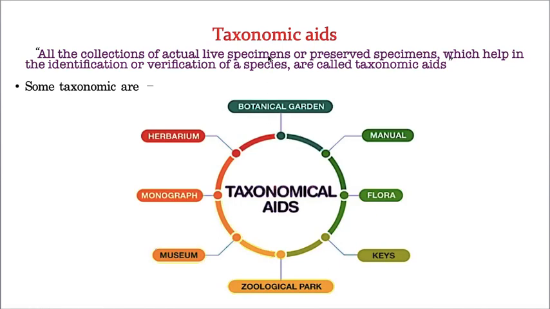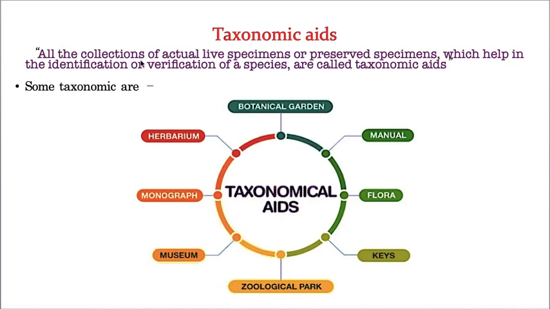Now, what is the meaning of taxonomic aids? What is the meaning of taxonomy? Identification of organisms, nomenclature of the organisms, and also classification of those organisms. So for this taxonomy, the tools you are using are called taxonomic aids. So let us see the definition.